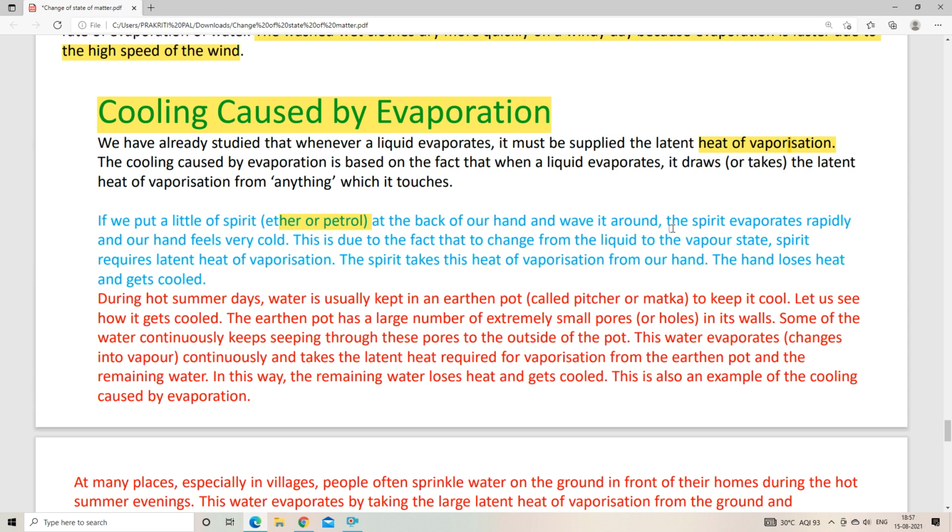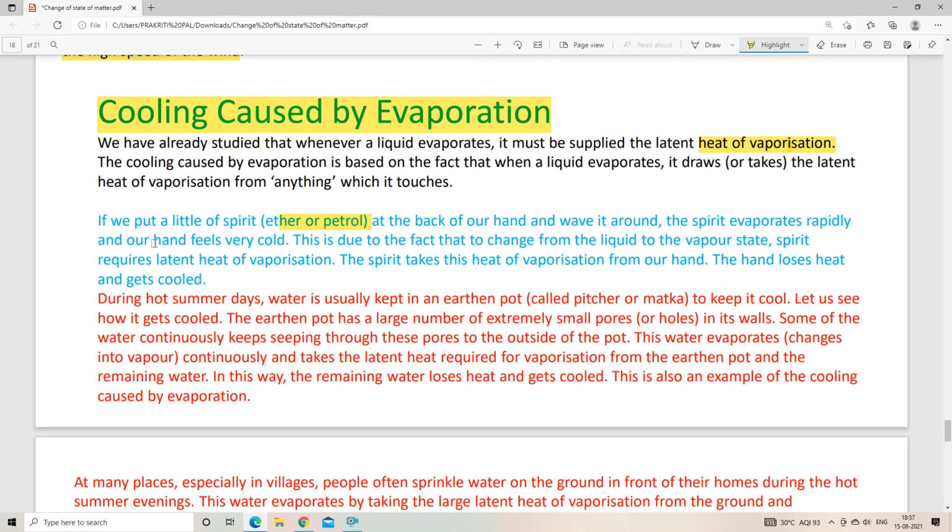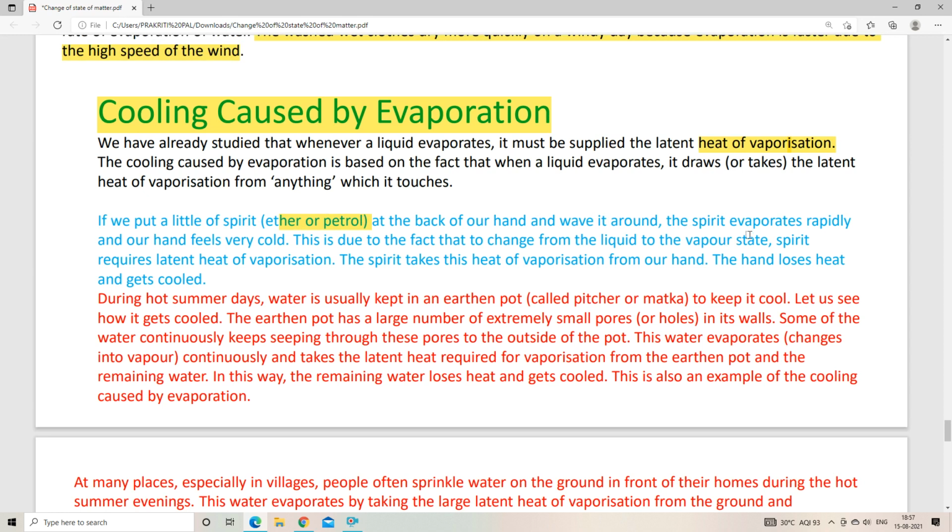See, here you can see, if we put a little spirit at the back of our hand and wave it around, the spirit evaporates rapidly and our hand feels very cold. This is due to the fact that to change from liquid to vapor state, this is important, spirit requires latent heat of vaporization, as I have already said, and the spirit takes the heat of vaporization from our hand, and the hand loses heat and gets cooled. So that is the reason behind this experience. Okay, and here is also another example.